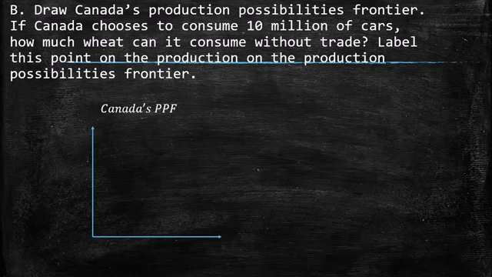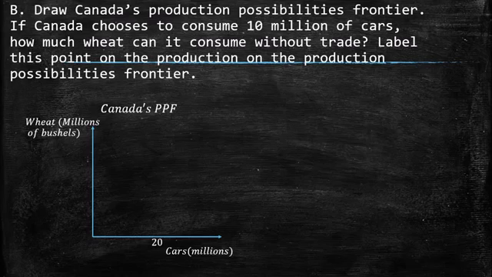So we have here Canada's production possibilities frontier. On the y-axis we have the wheat measured in millions of bushels, and here we have the cars measured in millions. Remember that we have 10 million people and they can produce 2 cars each worker per year.